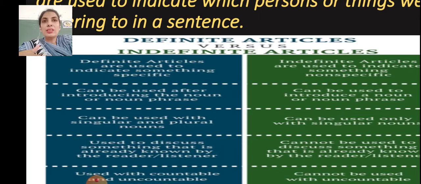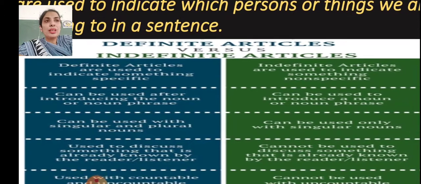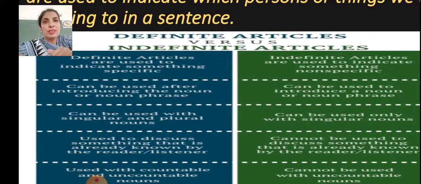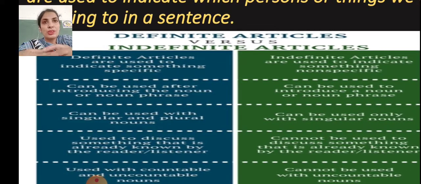Definite articles only the, and indefinite a or an. Okay. Definite articles are used to indicate something specific. Something specific means which is known to the other person as well, to whom we are telling or to whom we are speaking. Okay. Indefinite articles are used to indicate something non-specific, that is the opposite of specific.